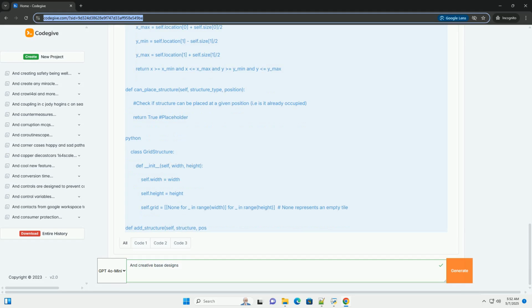Disadvantages: can be restrictive in terms of structure placement and shape. Requires structures to conform to the grid. Pseudocode example, grid-based. Two: graph-based, or room-based. Concept: represent the base as a graph where nodes are rooms, or key locations, and edges are connections, hallways, doors, between them. This allows for more flexible and organic layouts.